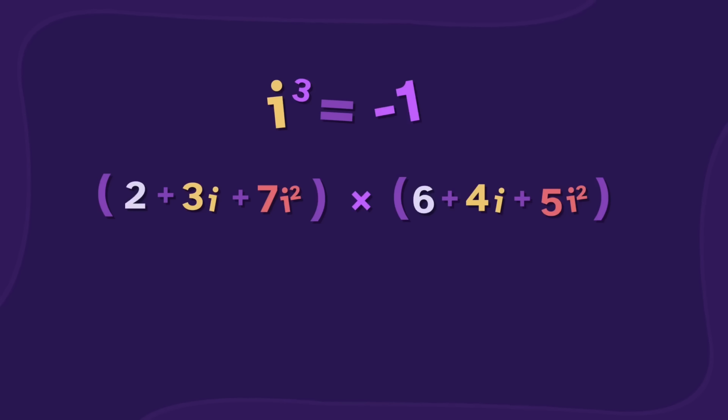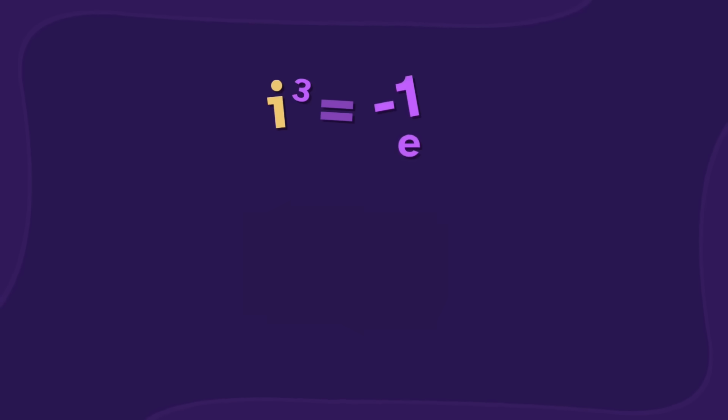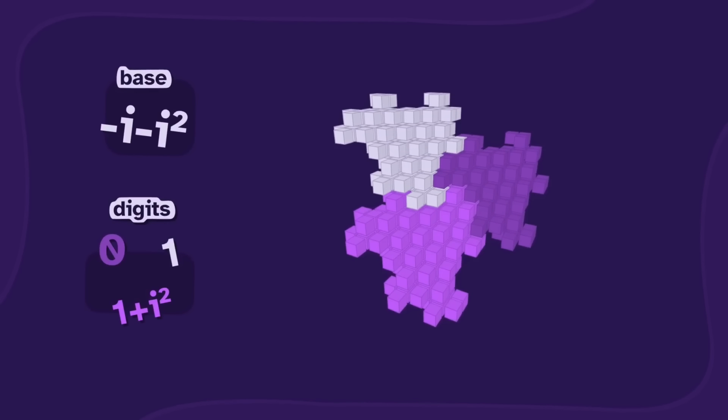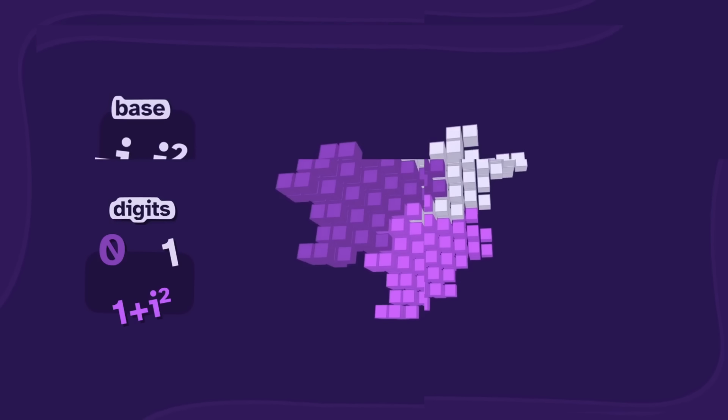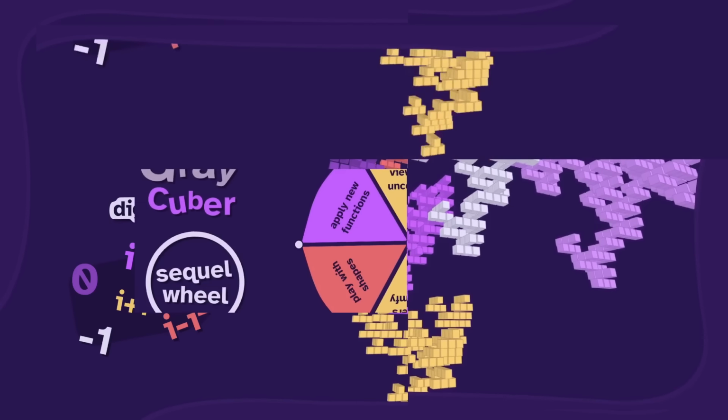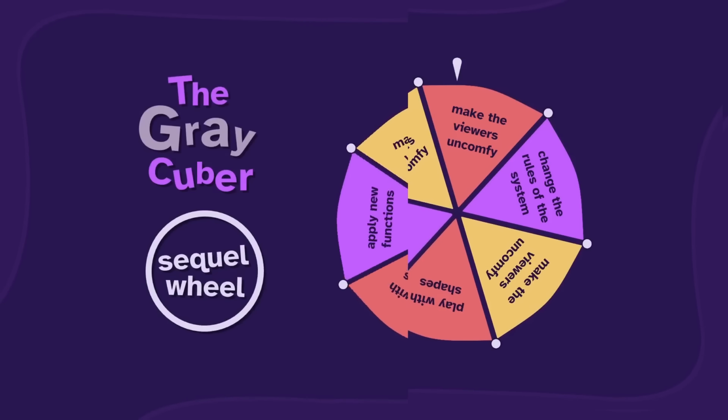But we should notice that the definition uses an So imaginaginary algebra preserves If we pick an base and digits, then we get nicely arranged cubes. And if we base and digits, why is it glitch?